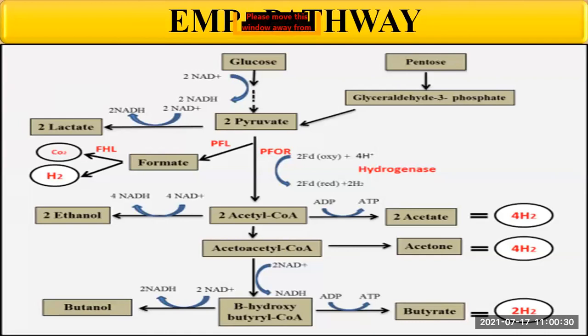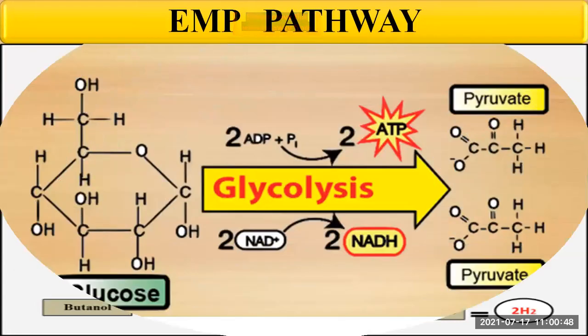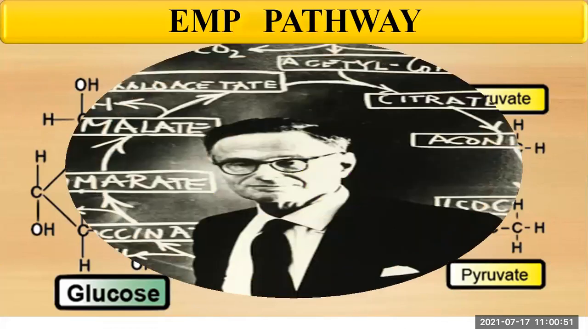The pyruvate is converted to acetyl coenzyme A to enter the next stage of cellular respiration, that is called the Krebs cycle. The pyruvate, which is converted to acetyl coenzyme A, then enters the next stage, the Krebs cycle.